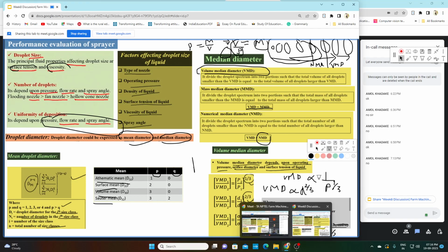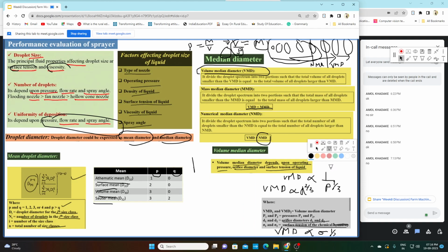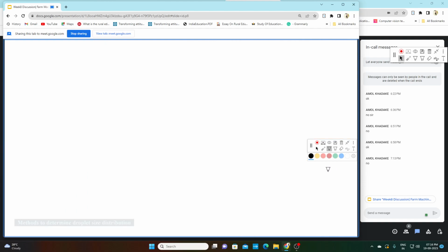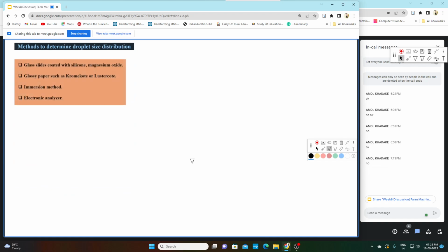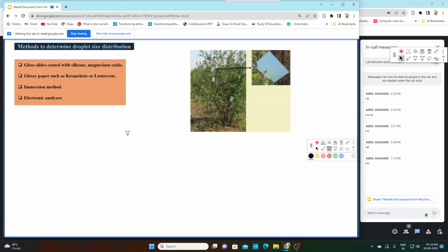So let me move to the next part. Next is the method to determine droplet size distribution. We have talked about droplet size, but how we can measure the droplet size, that is a question. There are different means to measure the droplet size.